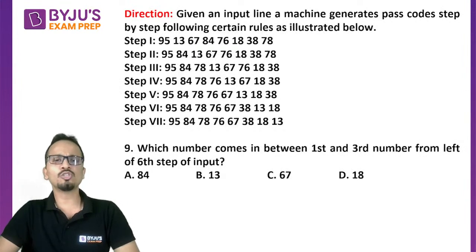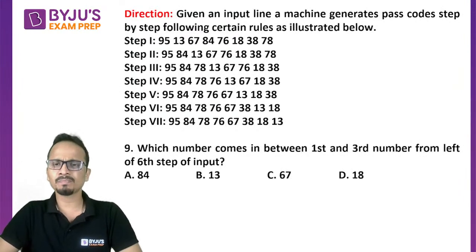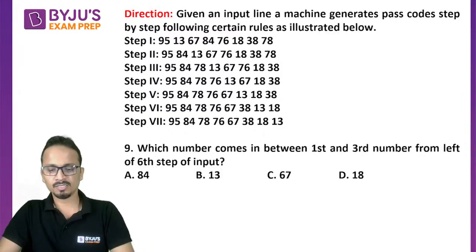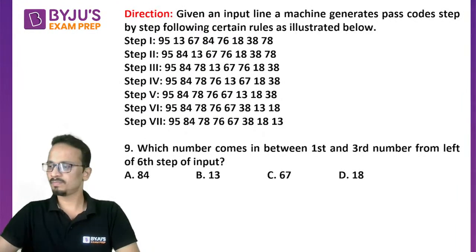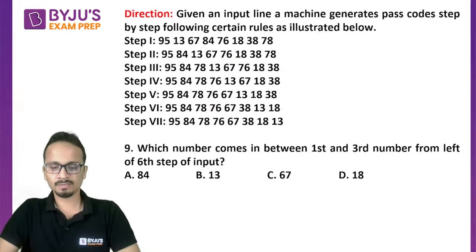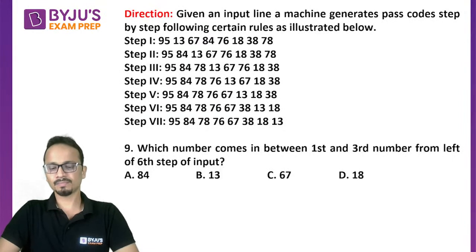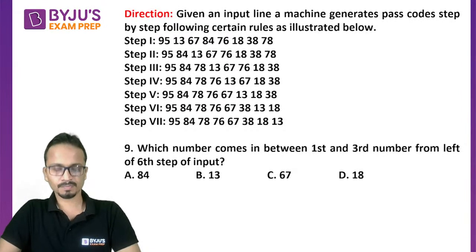You just need to look at each and every step and mark your answer according to the question that is asked. Nothing much to be done in this question. Quickly, all of you give me an answer for this one.